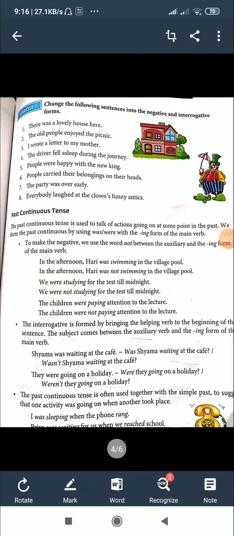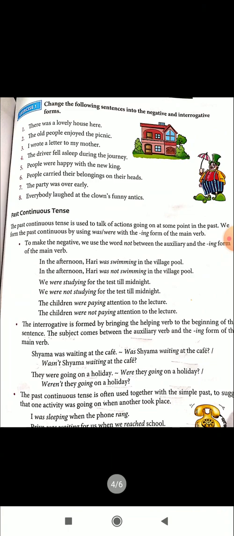Students, we are going to see today past continuous tense, the continuation of past tense. Chapter 17, past tense and past continuous tense. The past continuous tense is used to talk of an action or actions going on at some point in the past. We form the past continuous by using was or were plus the ing form of the main verb.